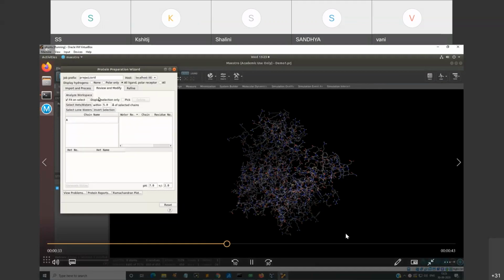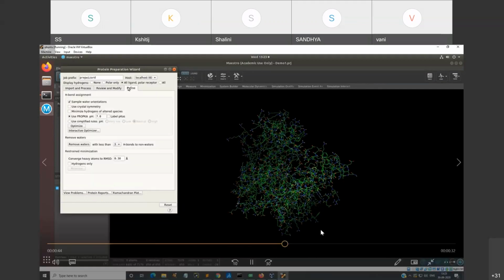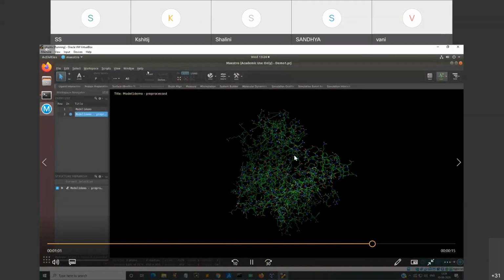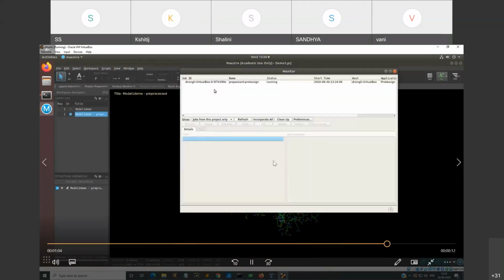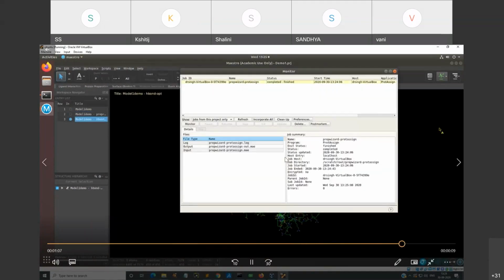And then select chain A, analyze the workspace, keep other parameters as default, and then refine. So you have to import, process, review, modify, and refine. Once you do the pre-processing after importing, you review and modify and then refine in terms of neutral pH, and then optimize your PDB structure, and then your protein is assigned, and it runs with the refinement with the pre-processing step. So this was the preparation of your protein, which has been completed.